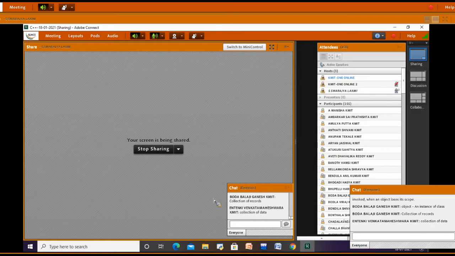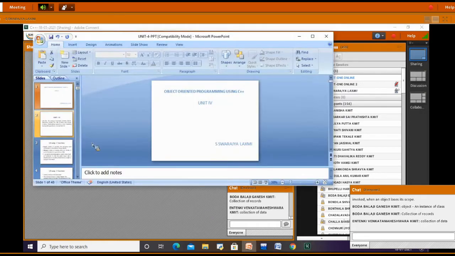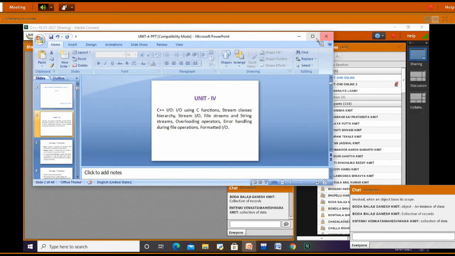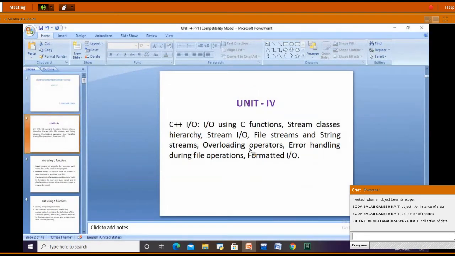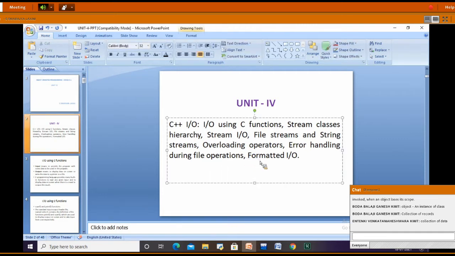Now according to our syllabus in unit 4, first we have IO using C functions, that is input output using C functions. In this we will study the different file handling we have in C language. Then coming to stream class hierarchy, what different streams we have, like fstream, under fstream what subclasses we have, how to create an object for that, and how to open a file using that. Then stream IO, different types of file streams, error handling. Then coming to formatted IO, this will be the last topic of unit 4. So these are the different topics we study in unit 4.